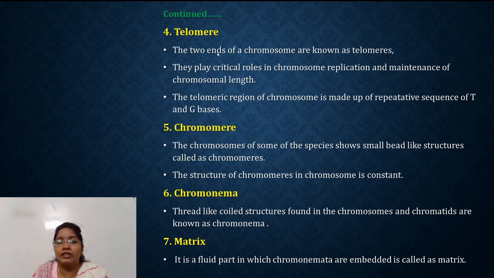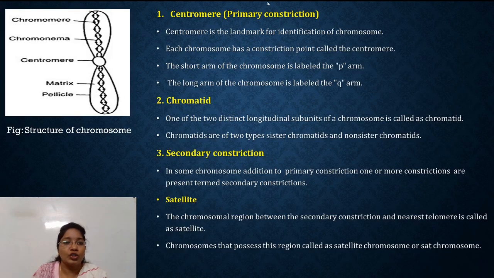The next part is the telomere. Now we know the ending regions. The two ends of chromosomes are called telomeres, and these telomeres play an important role in chromosome replication and the maintenance of its length. The telomeric region is made up of repetitive sequences of thymine and guanine bases. Next part is the chromomere. Chromosomes of some species show small bead-like structures.